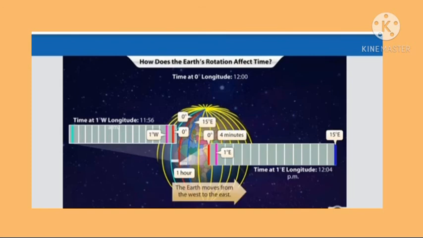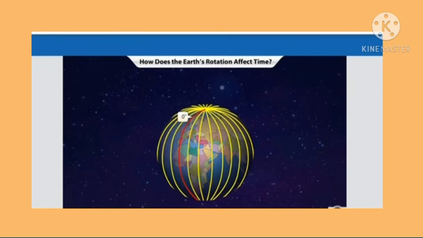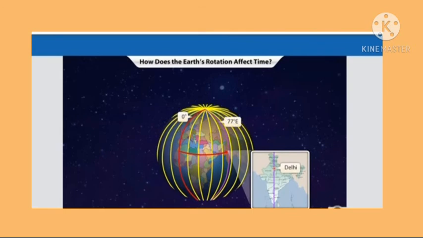This is because the Earth moves from west to east. Based on this, we will need to add 4 minutes for every longitude that lies to the east of the prime meridian. Since Delhi is at 77 degrees east longitude, the time in Delhi will be 308 minutes, or approximately 5 hours ahead of London.